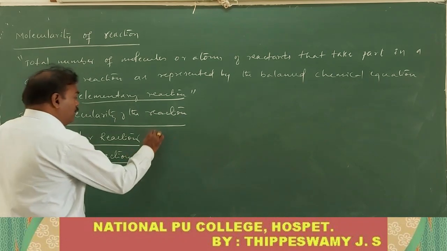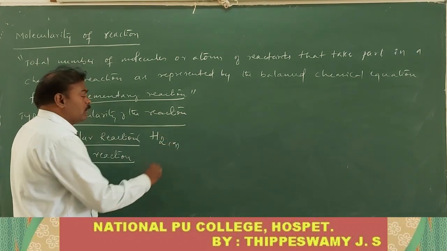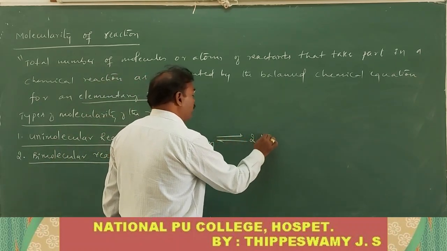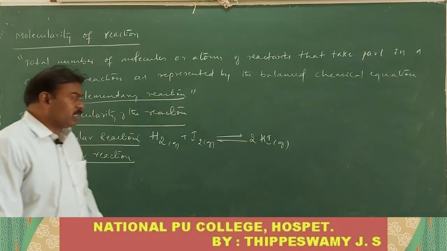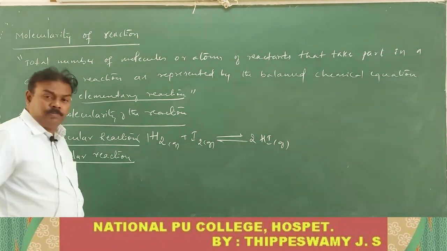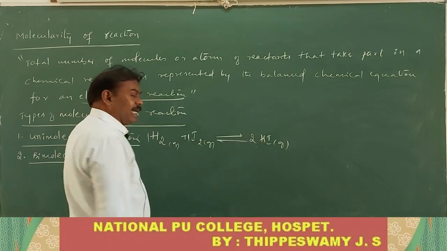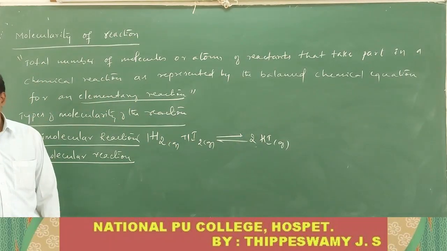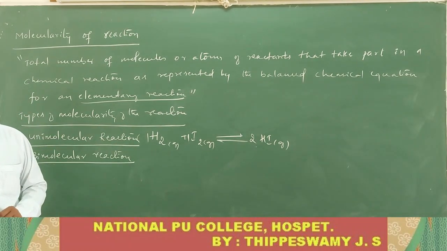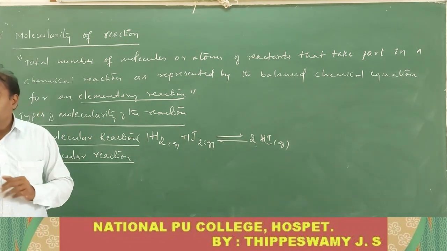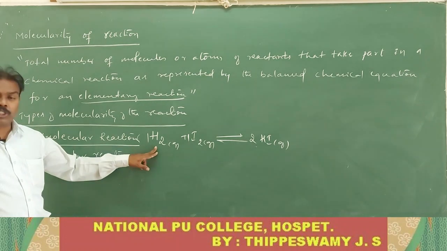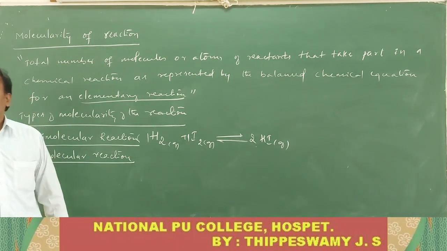The example is hydrogen gas plus iodine gas, which gives rise to two molecules of hydrogen iodide gas. This is one of the examples for a bimolecular reaction. Here 1 mole of hydrogen, 1 mole of iodine and 2 moles of hydrogen iodide. This reaction is completely balanced, and it takes place in only one step. Therefore, it is an elementary reaction. The reactions which take place in only one step are all called elementary reactions.